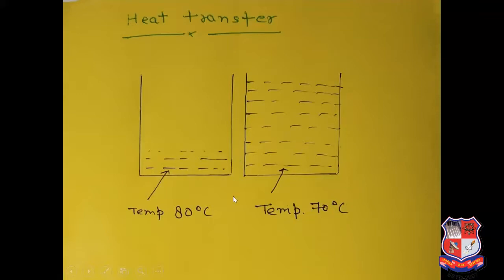If we find out the energy, the energy of this vessel will be lesser than this vessel, because this vessel has more molecules, and if you add the energy of these total molecules, it will be higher than this vessel. But temperature, this vessel has more. So how can we increase the energy of this vessel? Then we have to provide heat. Again, we have to heat this vessel, then we can raise the energy of this vessel. So this is the basic difference between heat, energy, and temperature. Although this vessel has higher energy, it has lesser temperature.